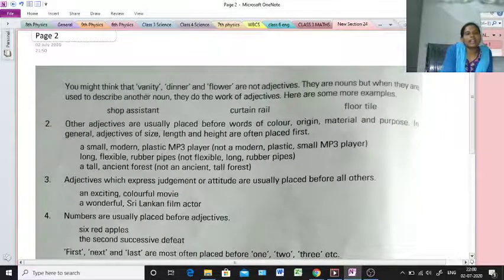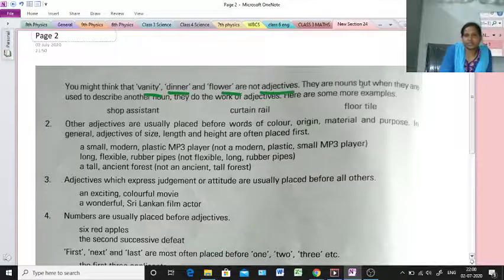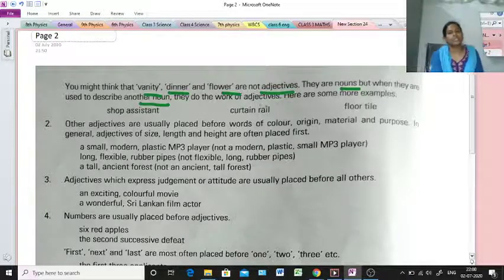You might think that vanity, dinner and flower are not adjectives. They are nouns. But when they are used to describe another noun, they do the work of adjectives. Here are some more examples.